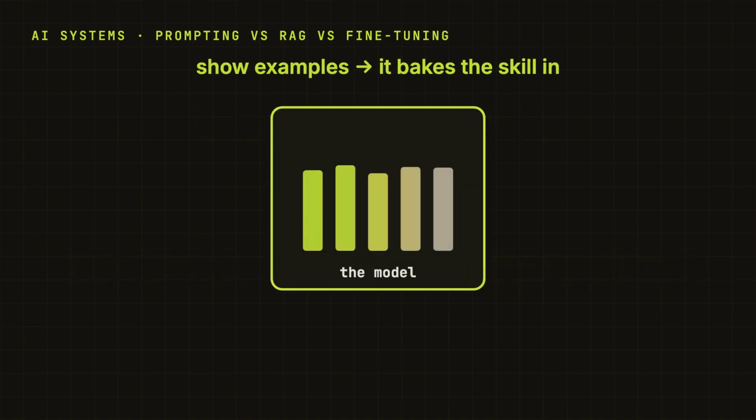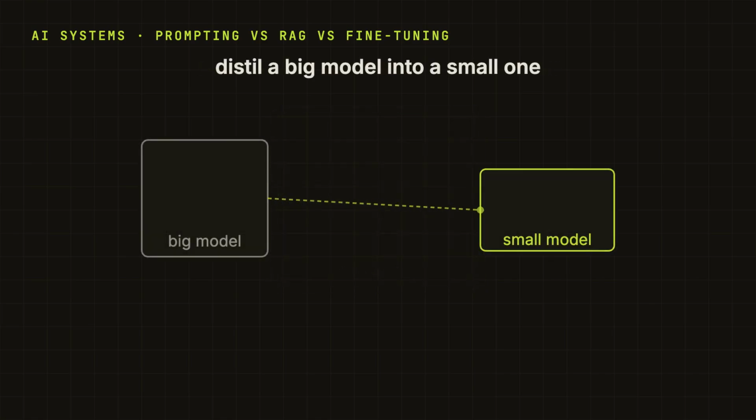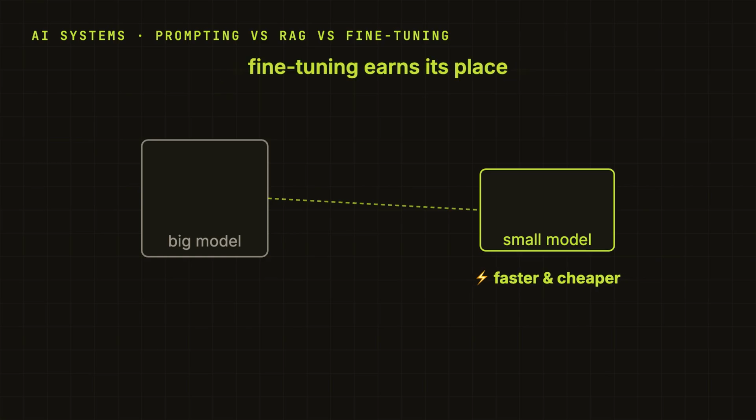We show the model a good set of examples of the behavior we want, and it bakes that skill right in. We can even fine tune a small, cheap model to copy one job a big model does, and if it passes our test, run it faster and cheaper. That is behavior, and that is where fine tuning earns its place.